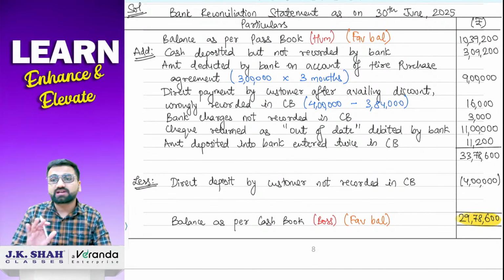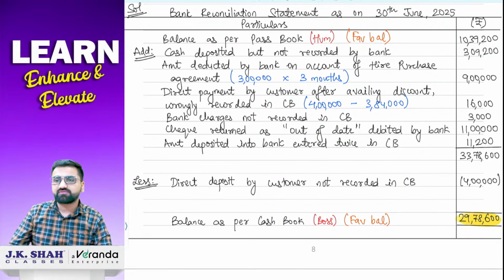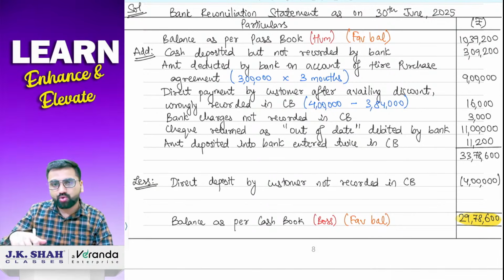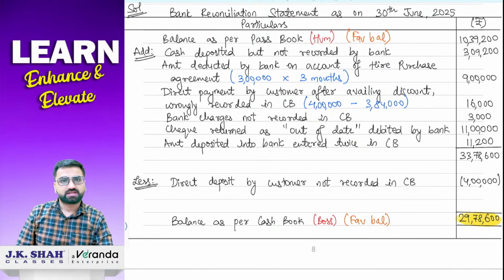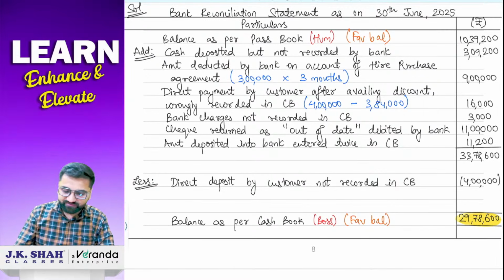going to start with an overdraft balance because both of the sums till now what we have done were favorable balance वाले sums. अब हम overdraft balance वाला एक sum करेंगे. ठीक है? तो OD balance वाला एक sum करते हैं. So you'll get to know the brief about it.